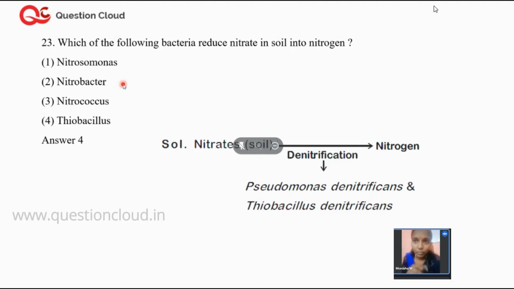Now tell me, what are the important bacteria for nitrification? Nitrosomonas and Nitrobacter. So options 1 and 2 are for nitrification, and option 4, Thiobacillus, is for denitrification. Nitrococcus as such does not have any role in denitrification or nitrification. It's just an odd man out.